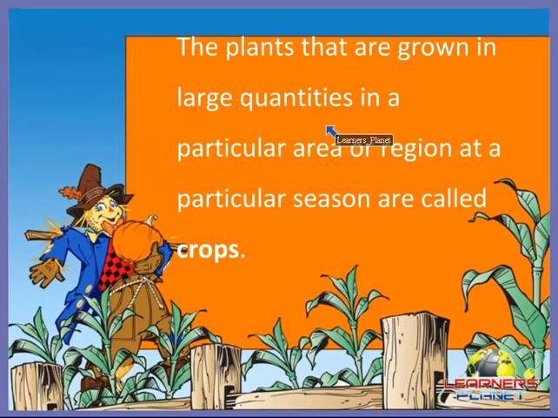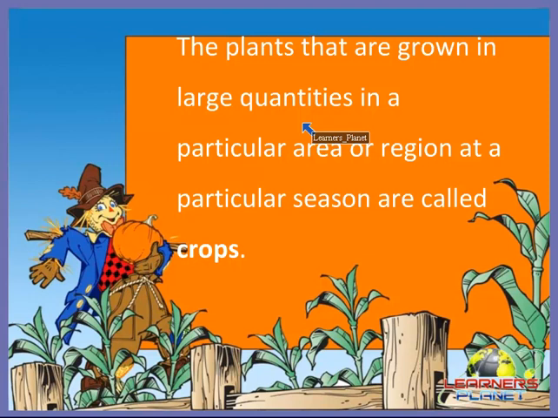The second is that crops are grown in large quantities, but plants like we grow in our home do not need to be grown in large quantities. We can grow them in small quantity, on a very small scale, like we pot trees in a very small pot.